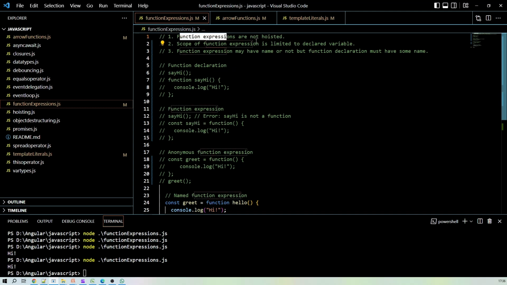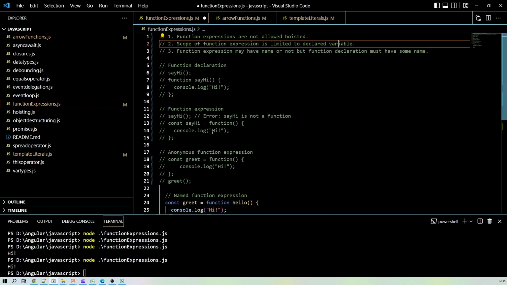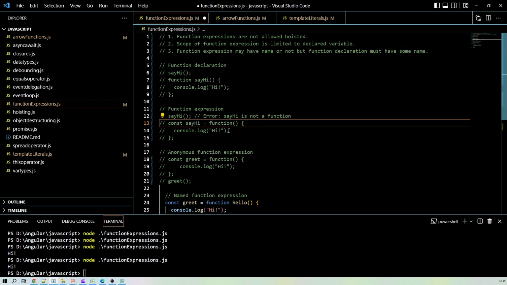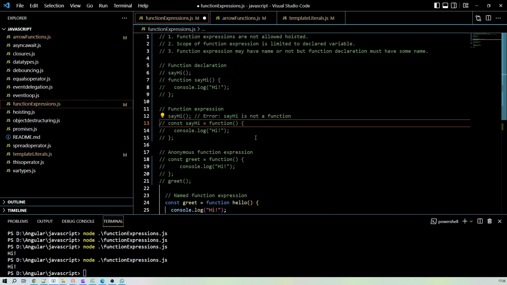Function expressions are not hoisted. Okay, the scope of the function expression is limited to the declared variable only. So whatever variable we declare in order to assign any function expression, the scope of that function expression will be limited to that particular variable only.